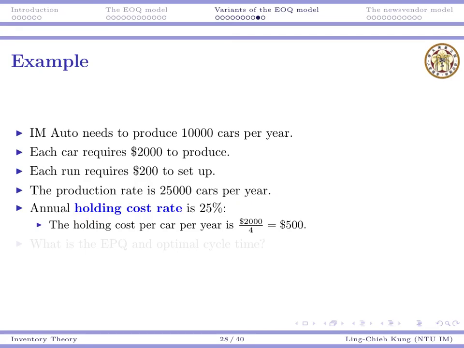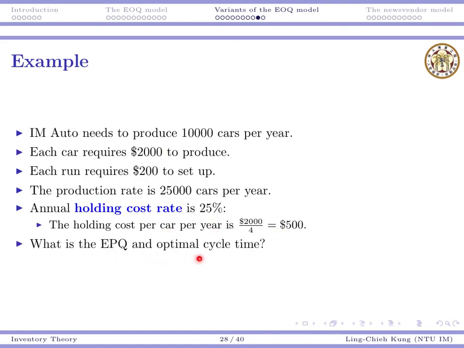This is saying that the annual holding cost is 2,000 times 25%. When we are talking about holding cost rate, that means we are multiplying that rate with the value or the cost of getting one product. The cost of getting one product is 2,000 and the rate is 25%. So the product of them, $500, will be the holding cost per car per year.